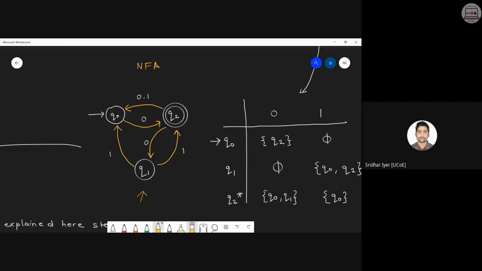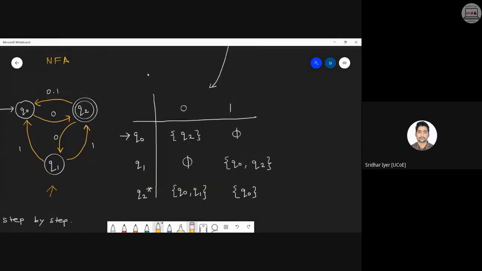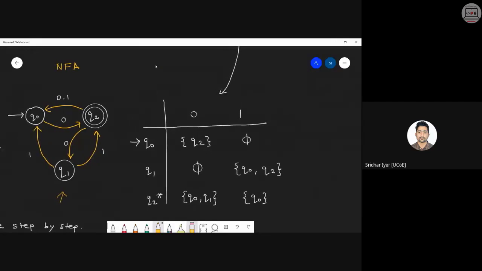So check this diagram. Q1 is having two transitions for input 1. So it is very clear that it is not a DFA. Similarly for Q2, there are two transitions for input 0. So this is not a DFA at all. This is an NFA. The corresponding table for it is being shown over here. This is the table for this NFA we are having in front of us.